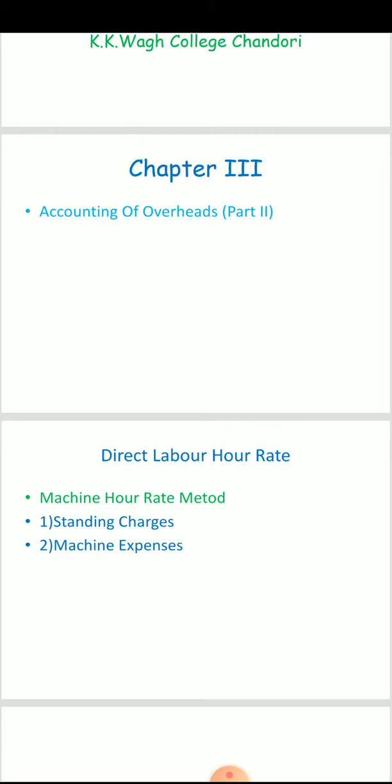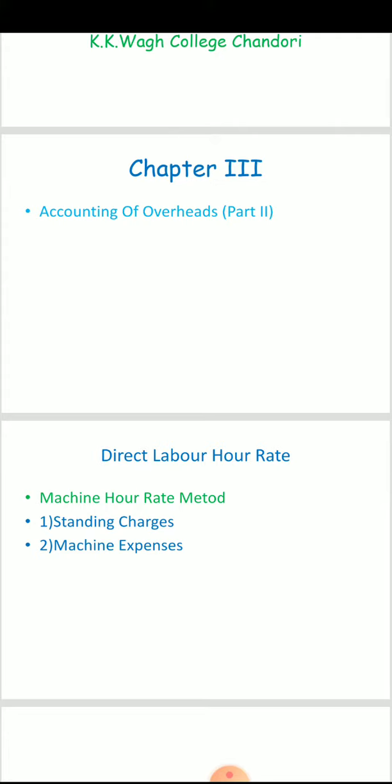In addition to the above expenses, there may be other manufacturing expenses such as supervision charges, shop cleaning and lighting charges. When computing the machine hour rate, two things are important. The first is standing charges. These are fixed expenses which remain constant. They do not vary with the use of machines. These expenses include rent, rates, supervision charges, etc. The standing charges are estimated for a given period for every machine. The estimated expenses divided by total working hours of the period give an hourly rate of the standing charges.